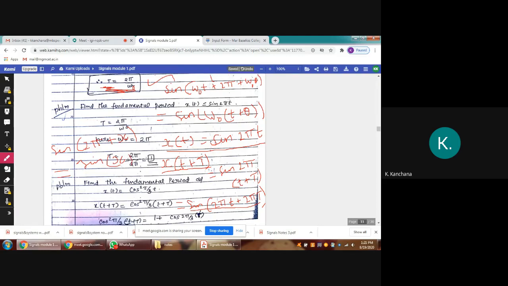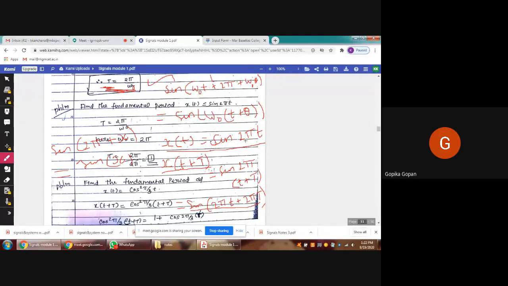So using this equation, I want to make sine of 2 pi t plus 2 pi capital T should be sine of 2 pi t. So what should be the value of T so that this becomes sine 2 pi t? That is 2 pi capital T should be 0, right? See, if this becomes 180 also, these values are same, no?